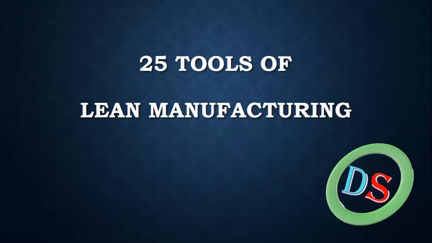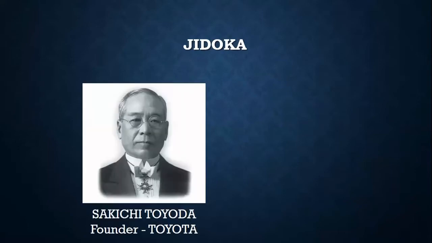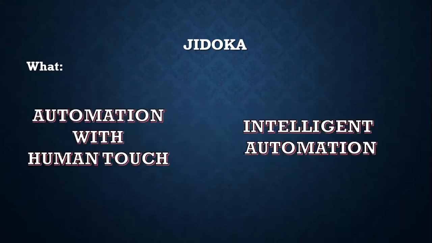In this video, we will cover lean tool 17, Jidoka. Jidoka was conceptualized at the House of Lean, that is Toyota Motor Company. Understanding what is Jidoka: it is Japanese for automation, which means automation with a human touch, or intelligent automation.